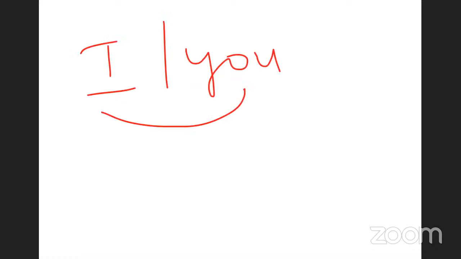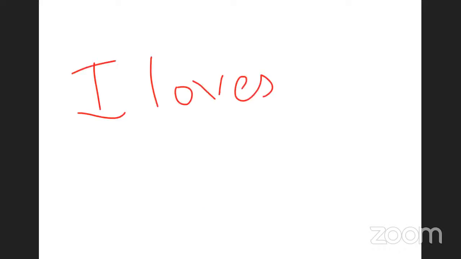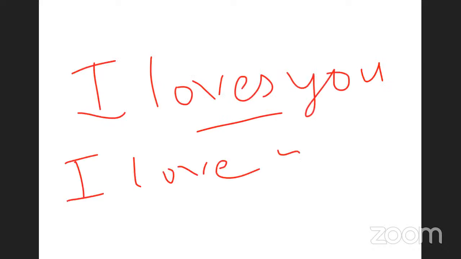Let me use the white screen here. I and you, these are two pronouns. They never use s in their verb form. Have you ever heard or said to someone, I loves you? No, never. What you say is, I love you, or you say, you are smart.